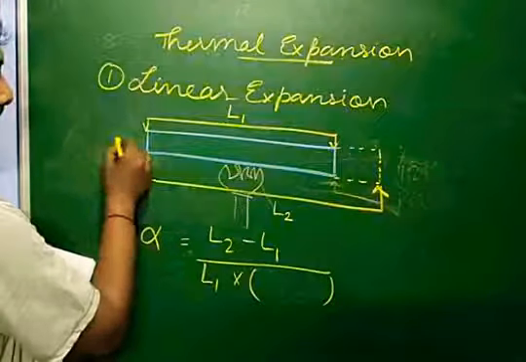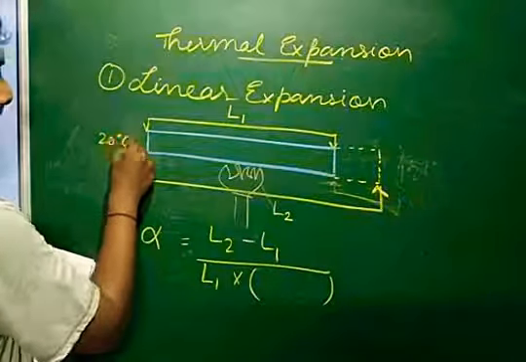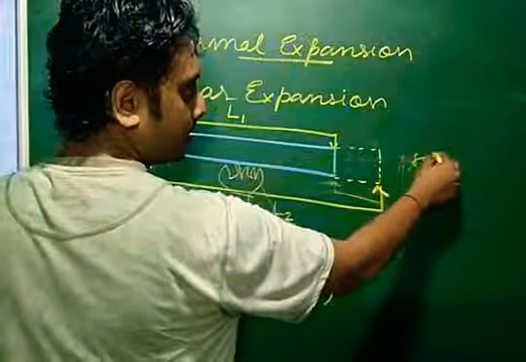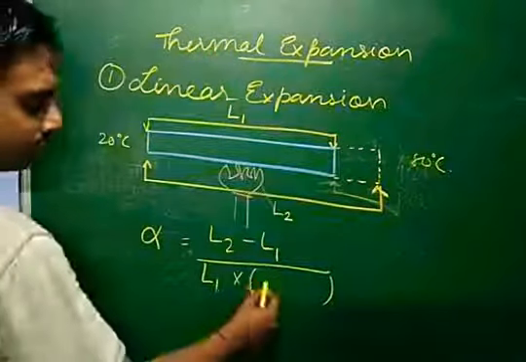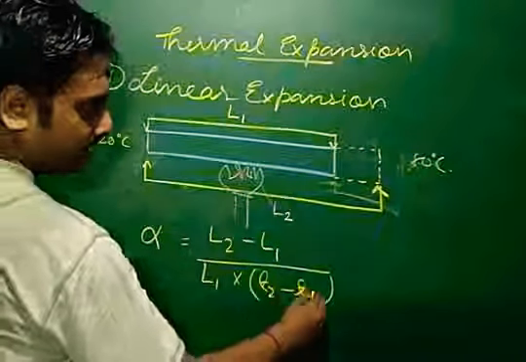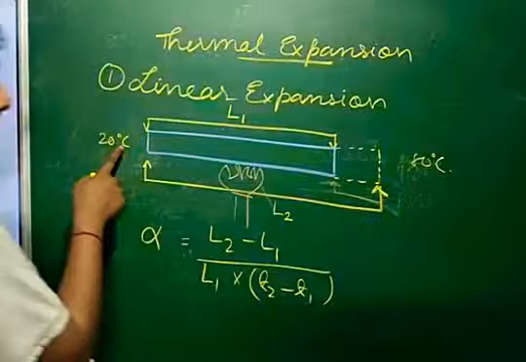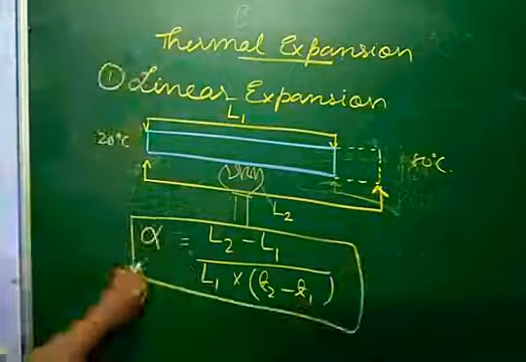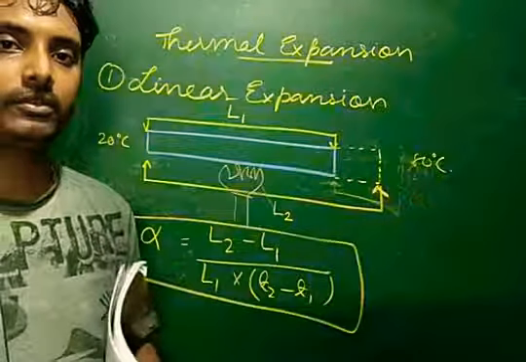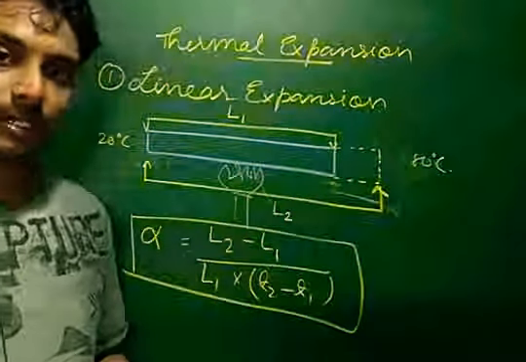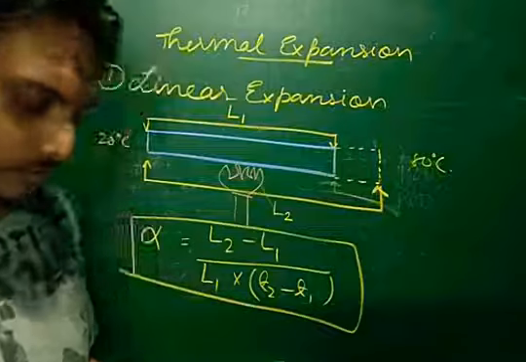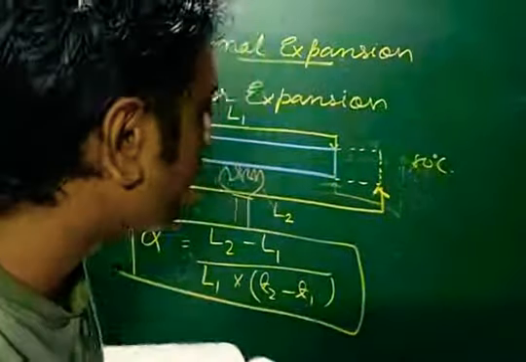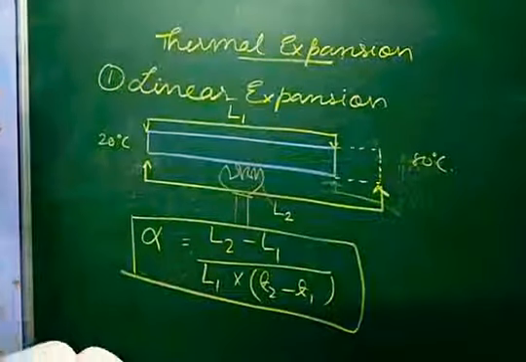Suppose first it was at 20 degrees Celsius, and after heating, when it became long, it became 80 degrees Celsius. So T2 minus T1, that is 80 minus 20, we will do. So this formula is for the coefficient of linear expansion. When a numerical is given regarding this, the same formula is used, and you can understand the numerical.